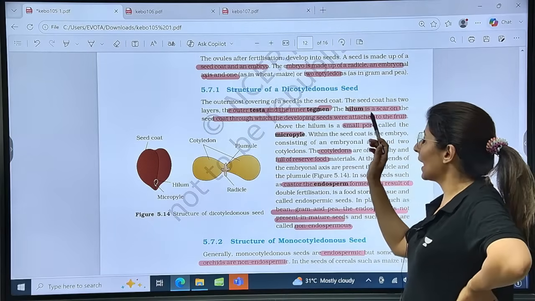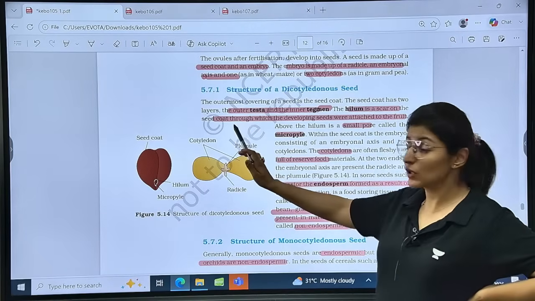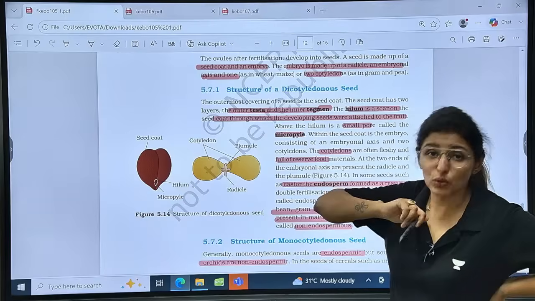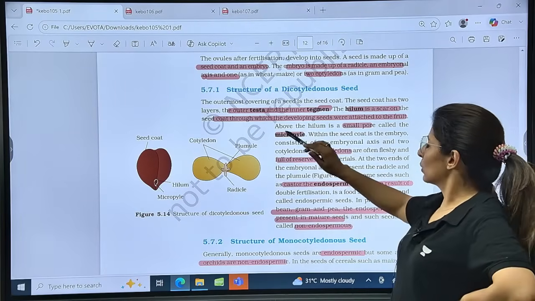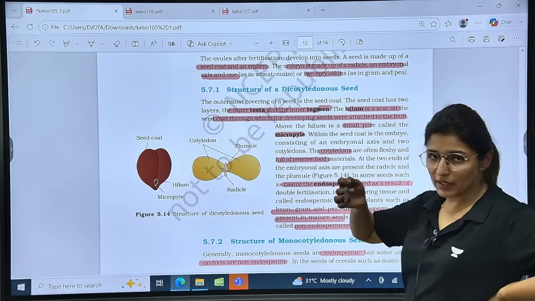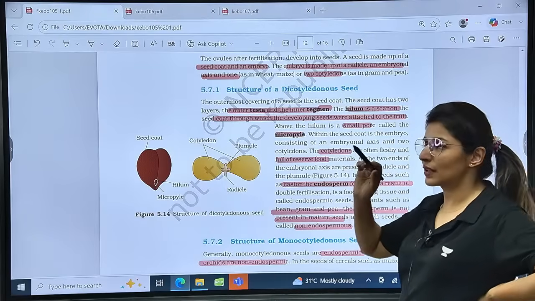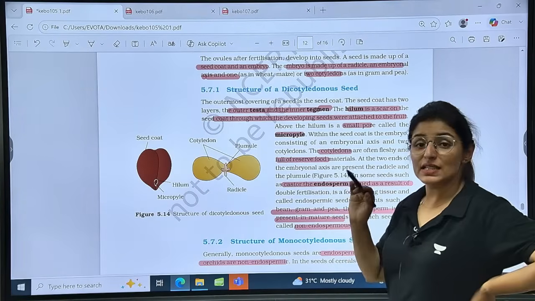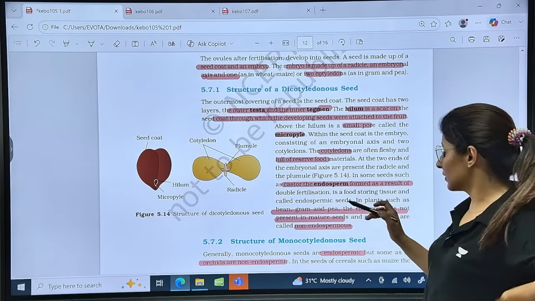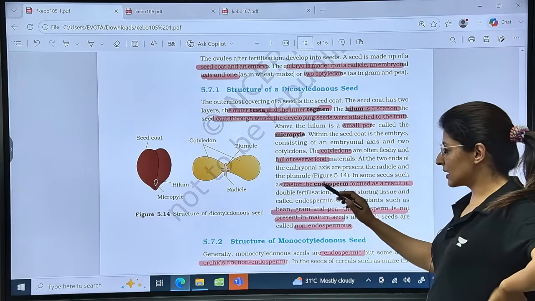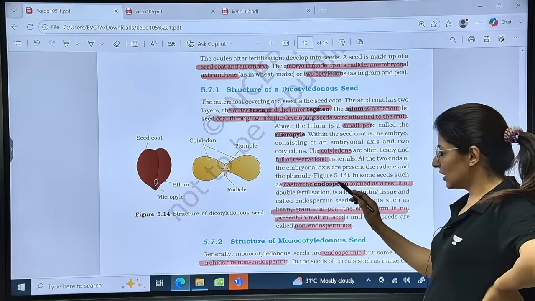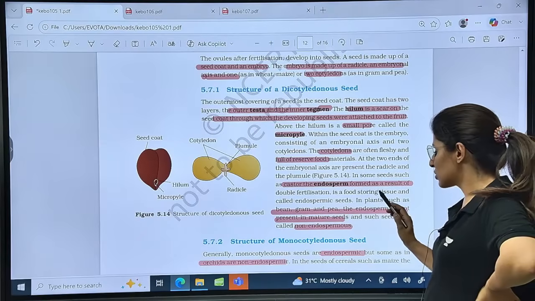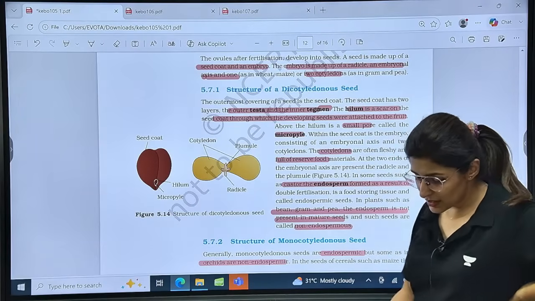Testa, tegmen. Hilum is a scar on the seed coat through which the developing seed was attached to the fruit. Clear? Now, a small pore known as micropyle remains. What is the function of micropyle? That is for absorption of water and gaseous exchange. Cotyledons are seed leaves. They are full of food reserve, right? Then, in some seeds like castor, the endosperm formed as a result of double fertilization is food storing, called an endospermic seed. Now, what is it trying to tell you?